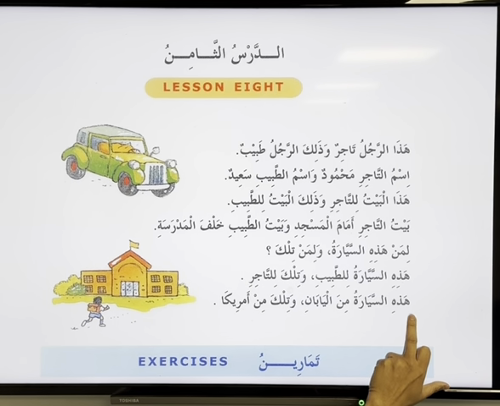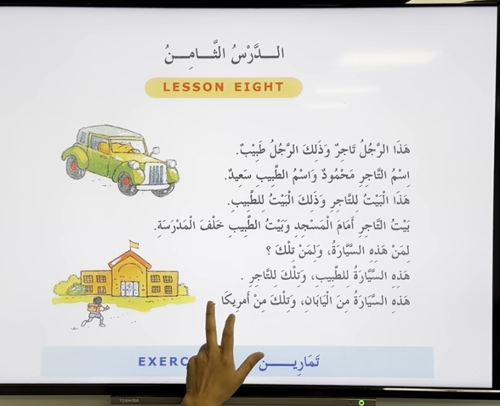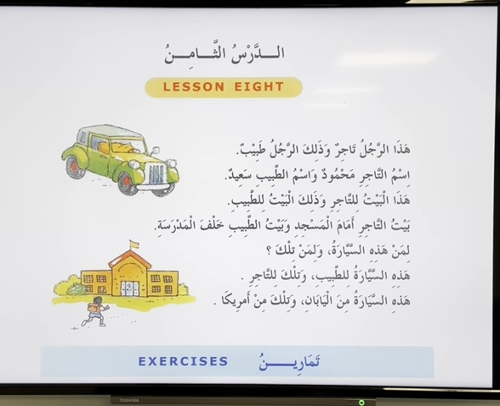Okay? هذه السيارة من اليابان, this car is from Japan, وتلك من أمريكا, and that one is from America. Okay? We're going to quickly do this. هذه is a مبتدأ, and this is a badal. من حرف الجر, اليابان اسم مجرور. Okay? وتلك, wa is حرف عطف, تلك is a مبتدأ number 2, or you could say معطوف على هذه. من حرف الجر, أمريكا.